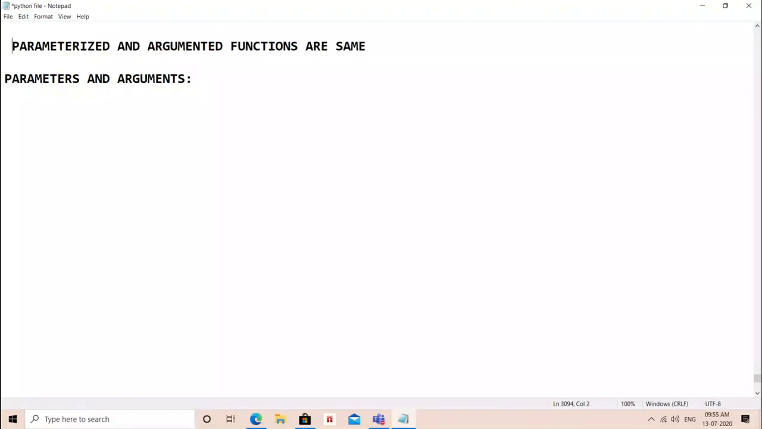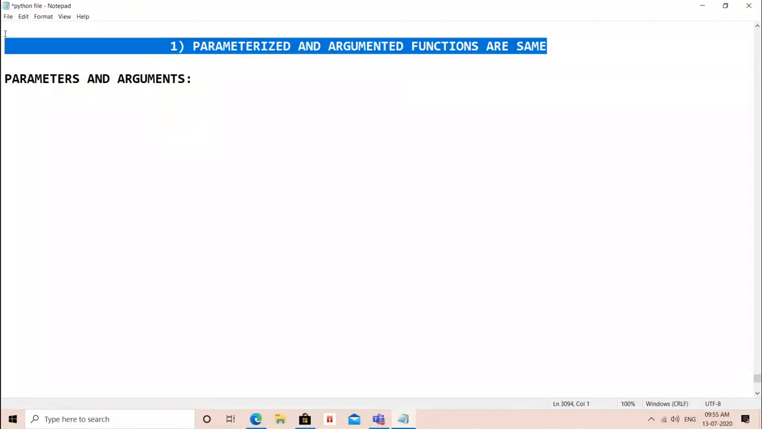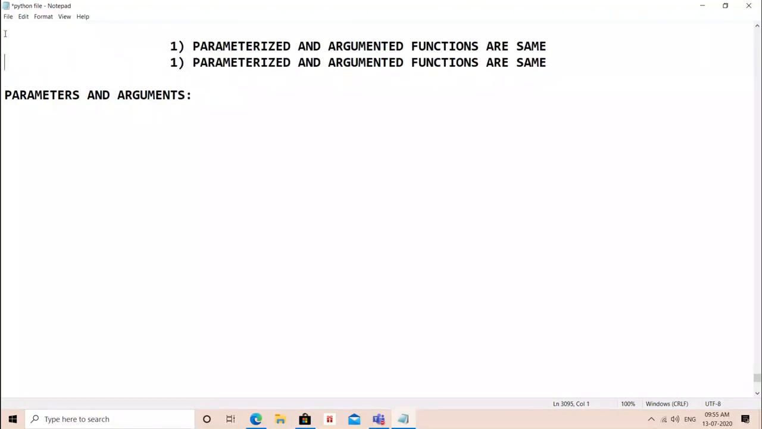Some people call them non-parameterized or non-argumented functions. It is the same thing. You can say anything. And the second one, this non-parameterized or non-argumented, any name you can use. Doesn't matter. Fine. So now parameters and arguments. What is the difference between these two?